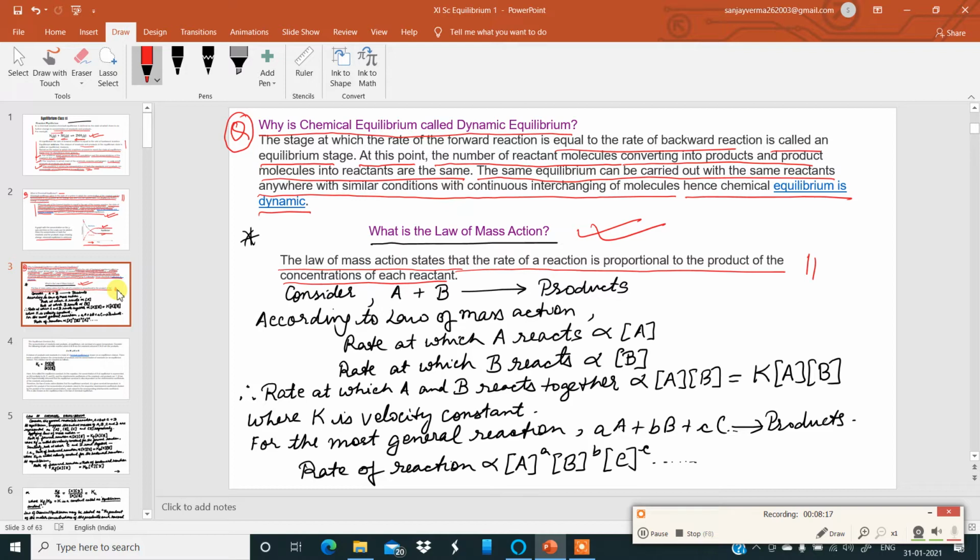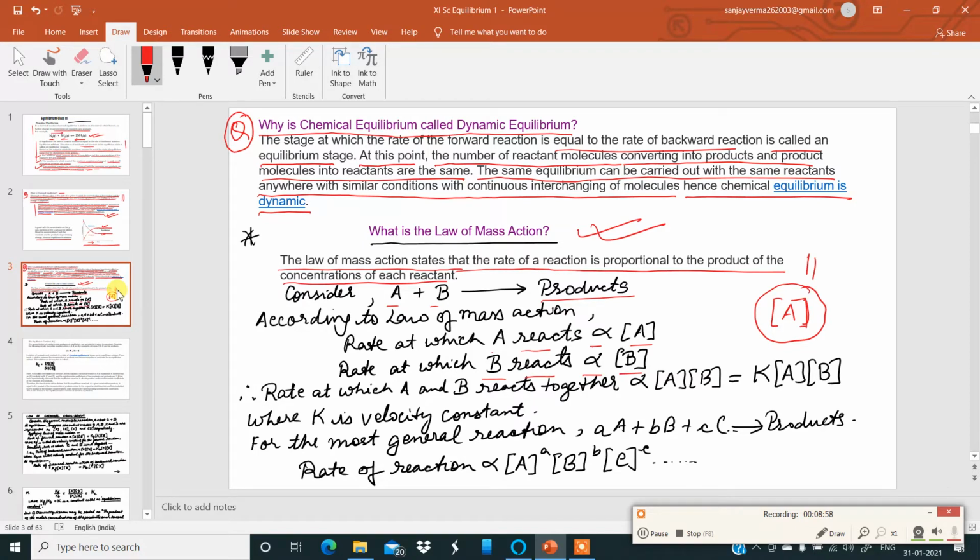Let us understand this in a much better way. Consider a reaction between A and B to form products. According to the law of mass action, the rate at which A reacts is directly proportional to the concentration of A. For concentration, we write it in square brackets like this. So whenever you see in chemistry any reactant or product within square brackets, that means the concentration of that particular entity. Similarly, for the above reaction, the rate at which B reacts is directly proportional to the concentration of B.